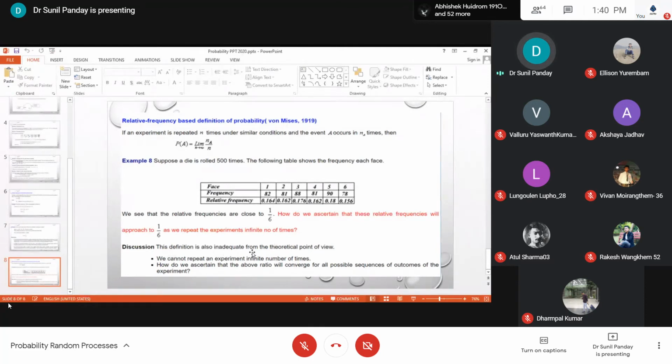So this definition is also inadequate from a theoretical point of view, because we cannot repeat an experiment an infinite number of times, and we cannot ascertain that our ratio will converge for all possible sequences of outcomes. So these are the problems with the classical and statistical or posteriori probability.